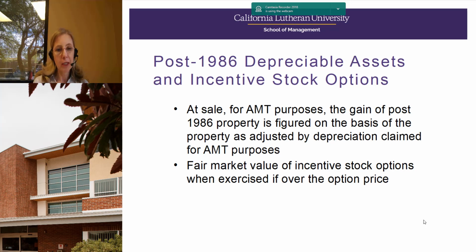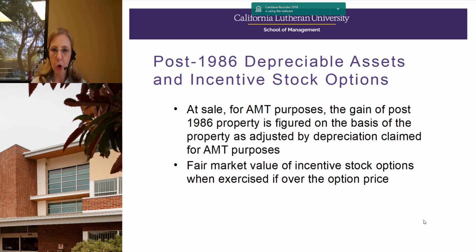And then also, if you have a taxpayer or a client who has incentive stock options, now this is different from non-qualified options, so you have to be familiar with the type of plan that your client or your taxpayer is under. But if these are incentive stock options, which means no income for regular tax purposes in the year exercised, the bargain element of that incentive stock option does need to be added back for AMT.